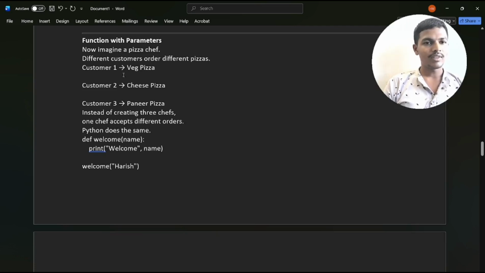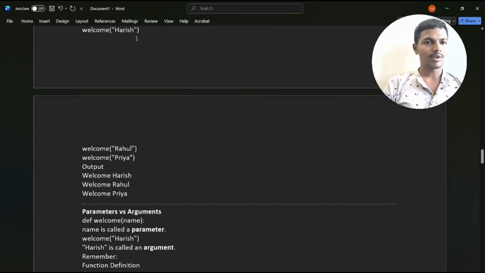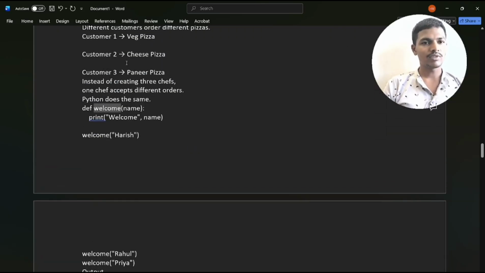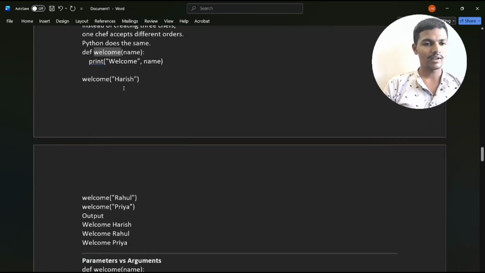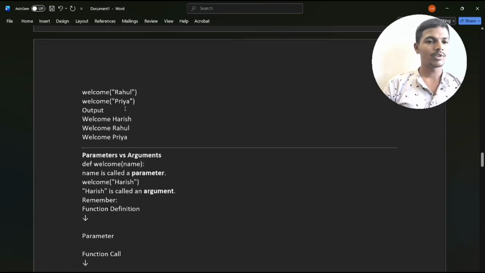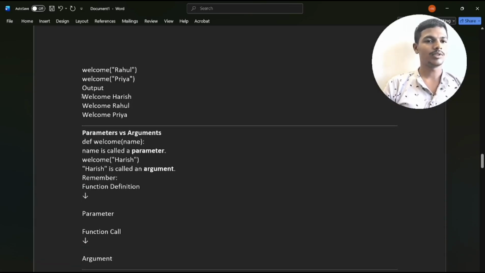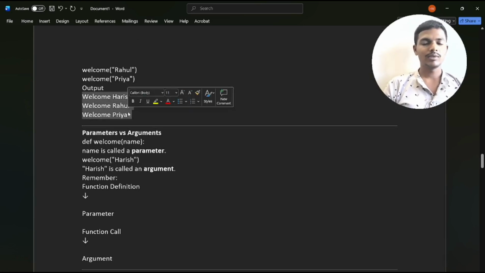One step, take all these orders, the work will be slow and accept different orders. Python does the same. If they are using def, and using the same function name, however many times you call it, that many times it will execute. Welcome Rahul, welcome. One function here, one chef doing 3 jobs, and here one function doing so many jobs. Like this way the output will be Harish, welcome Rahul, welcome Priya. Like this way the code will be executed.